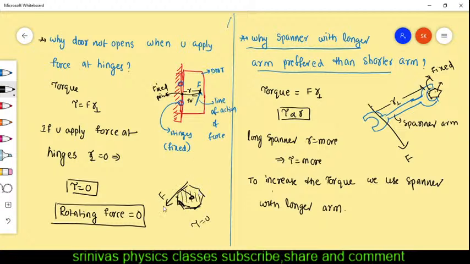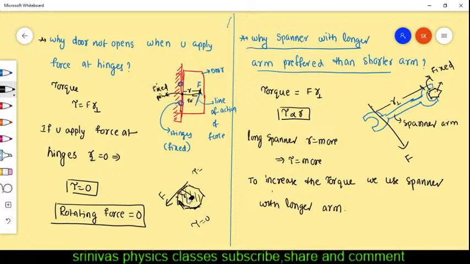Here we are applying the force. This nut is the only fixed point we can take. The whole nut is fixed, so this is the point you can take. Then the torque is calculated about the fixed point, which you may take as the center.